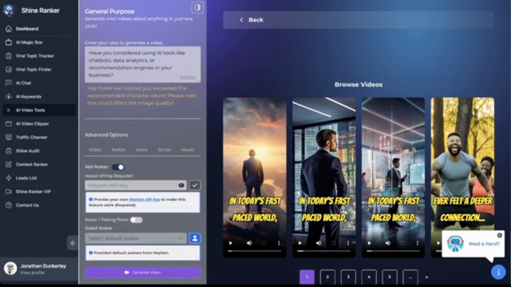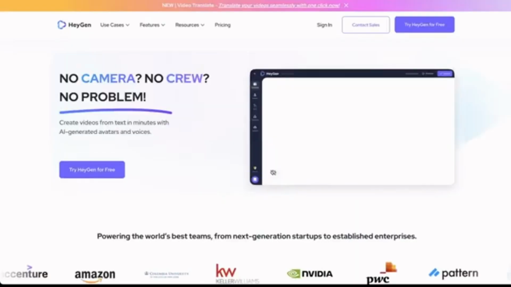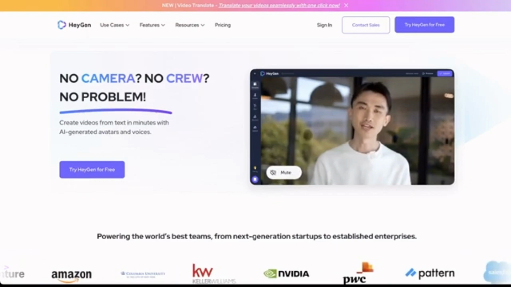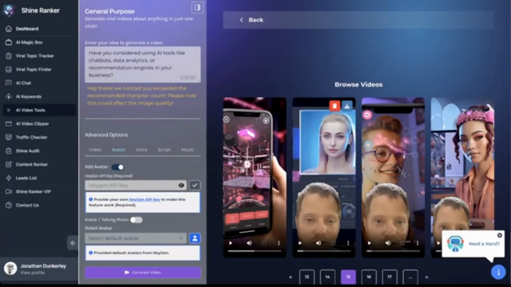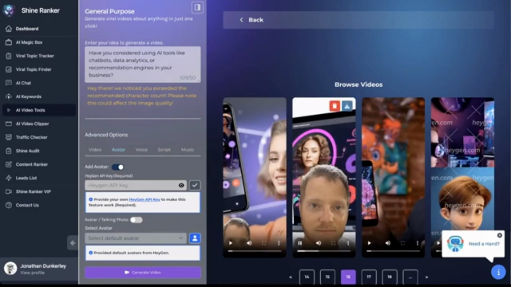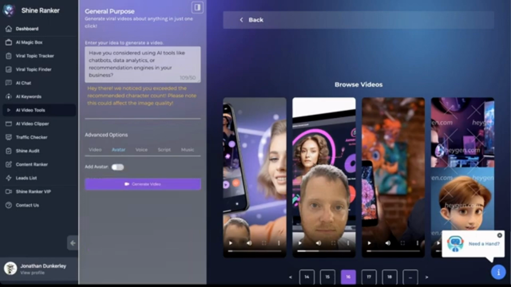And this is through HeyGen. So it's just like our API for MIDJOURNEY. We can go to HeyGen and we can create avatars like this that we could take and put directly into our videos. For example, here are a few avatars that I've added into my videos with my own face. And here's an example of one of the avatars I use with HeyGen with my 11 Labs API also entered. So now it looks like I am speaking and it is my own voice. But if you don't want to do that, that's fine. You could always turn off the avatar.